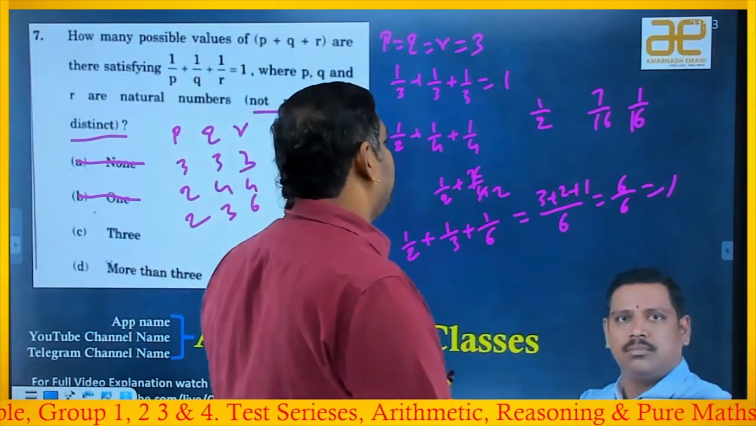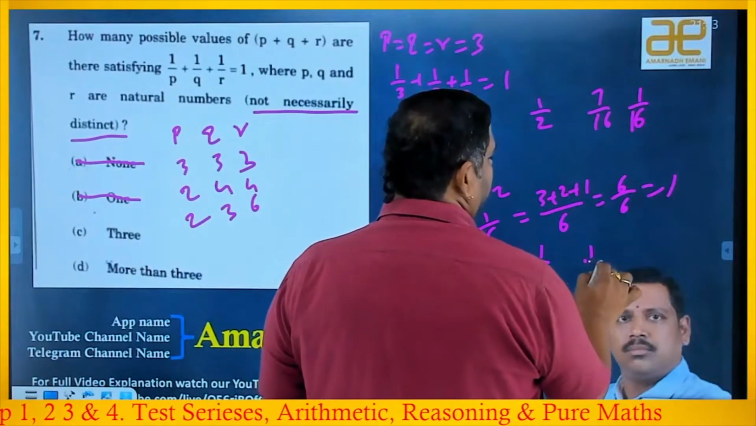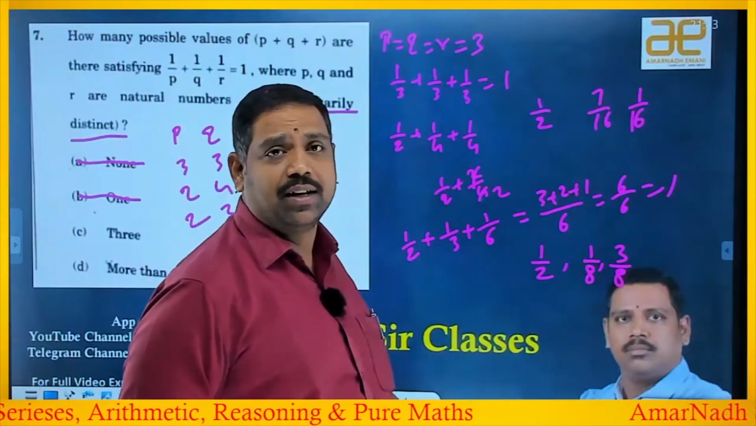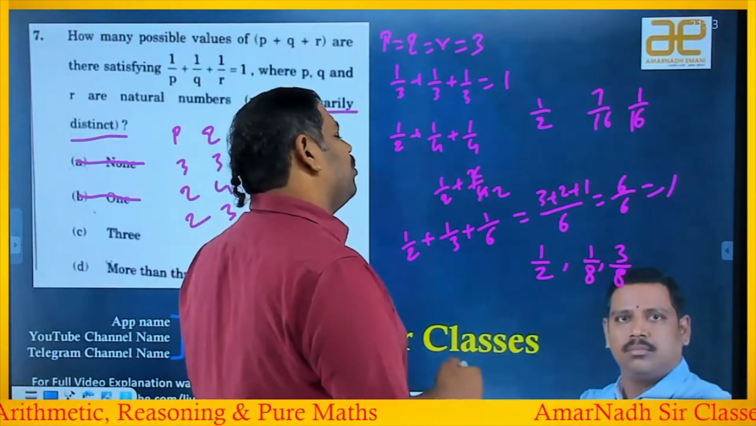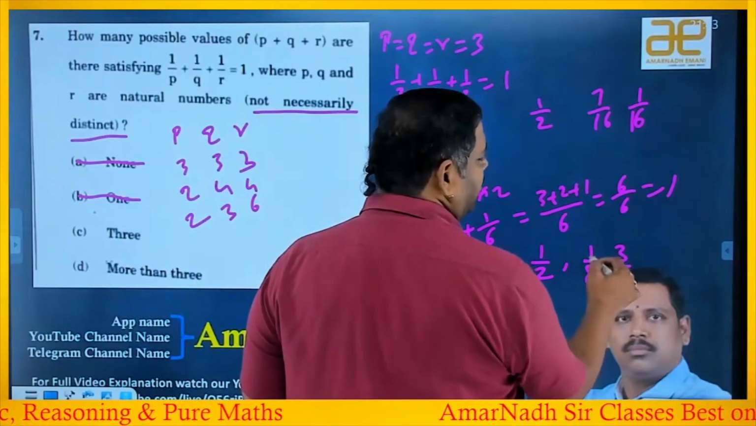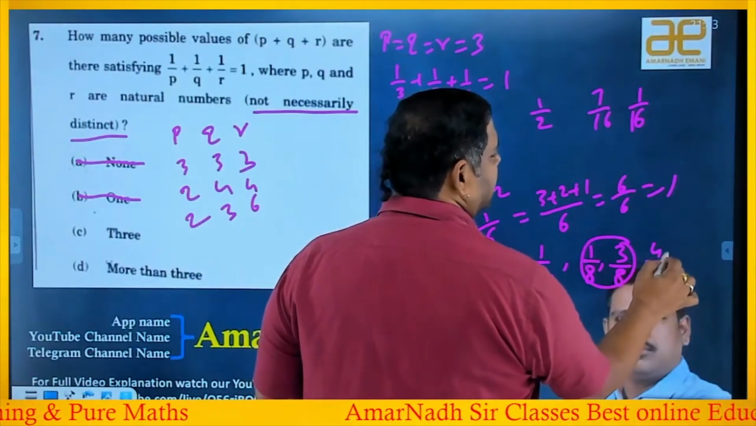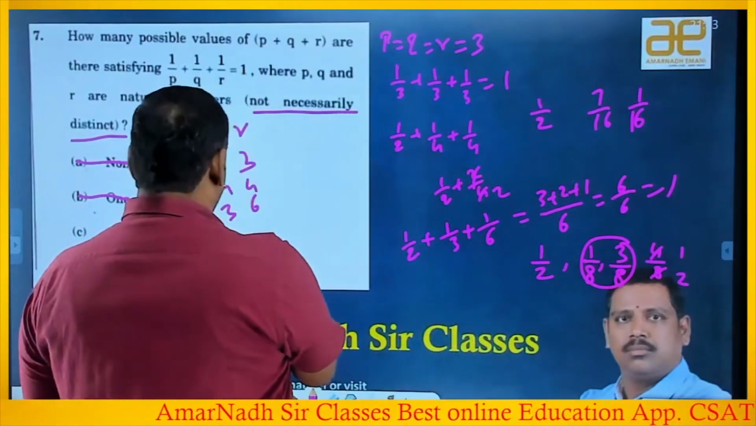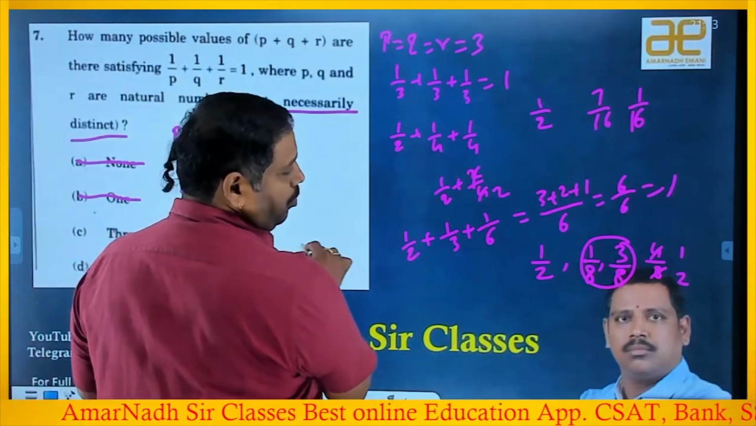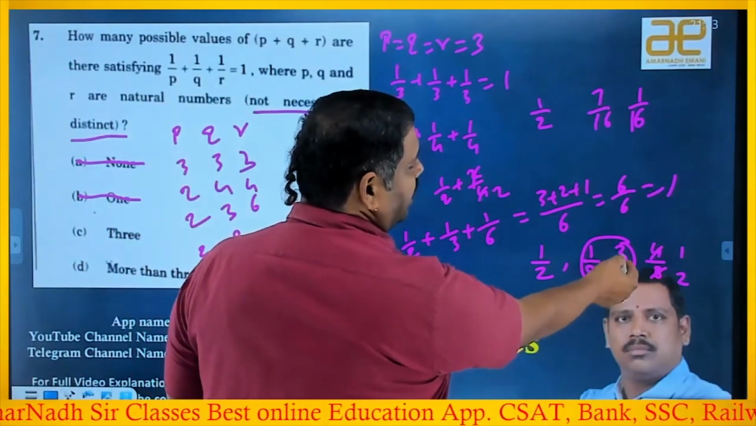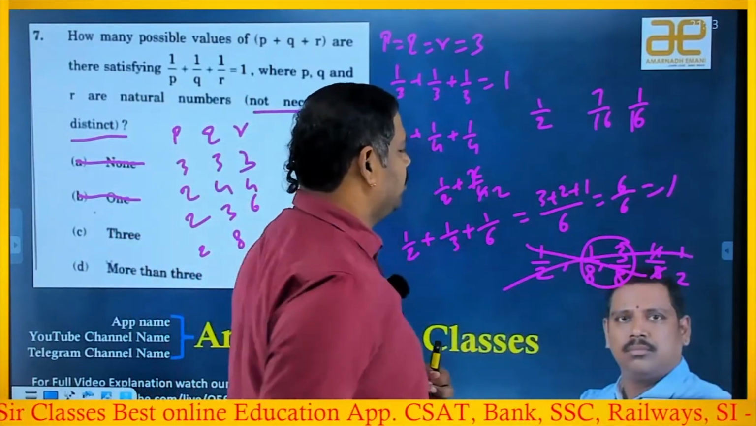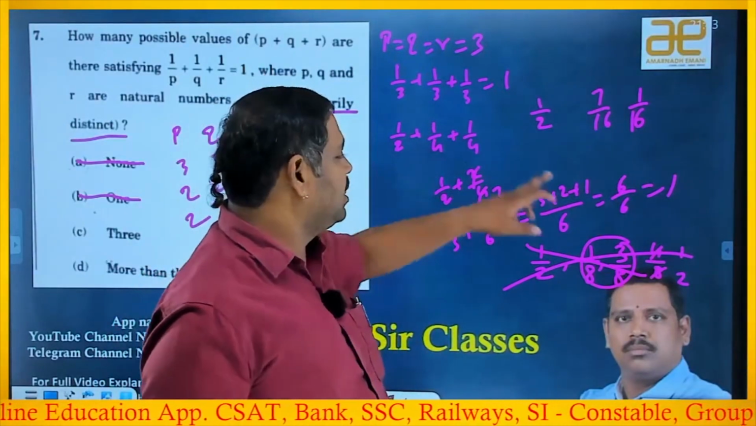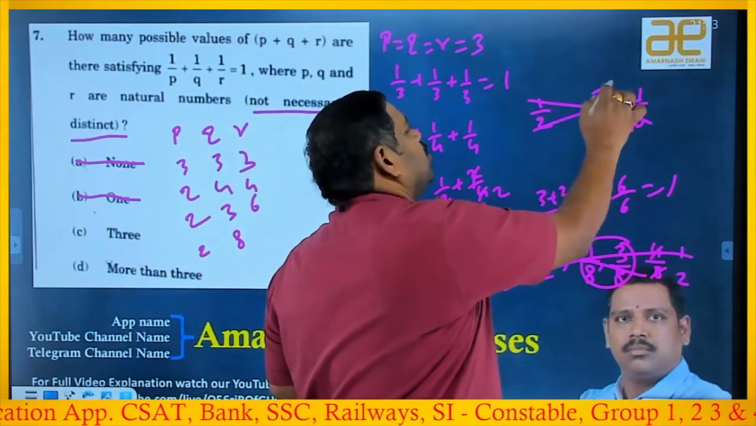Or else, with 1 by 2, if you take 1 by 8 and 3 by 8, you'll get it, because 1 by 8 and 3 by 8 collectively is 4 by 8, which is nothing but 1 by 2, and 1 by 2 plus 1 by 2 is 1. So you can take it. But we should not take 3 by 8, that's why I should not go for it, because the numerator should be 1 only. Even here also I should not, because the numerator should be 1 only.